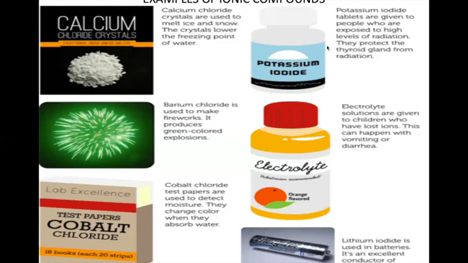Potassium iodide. They are the tablets that are given to people who are exposed to very high radiations, and they are also used as medicines for people who have a thyroid problem. So they protect the thyroid gland from the radiations.